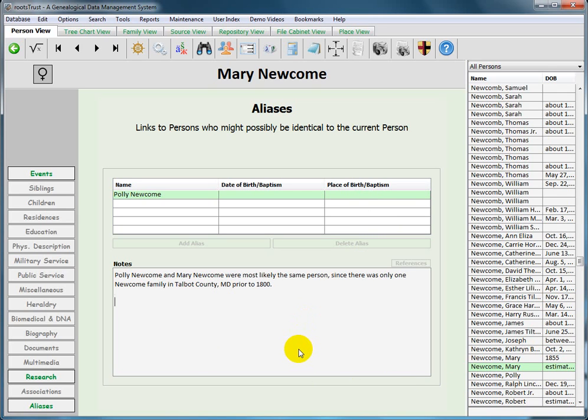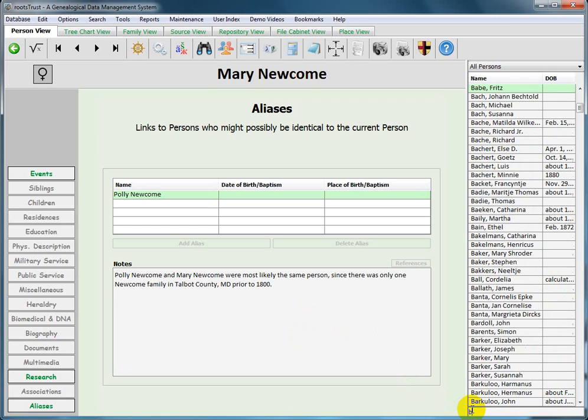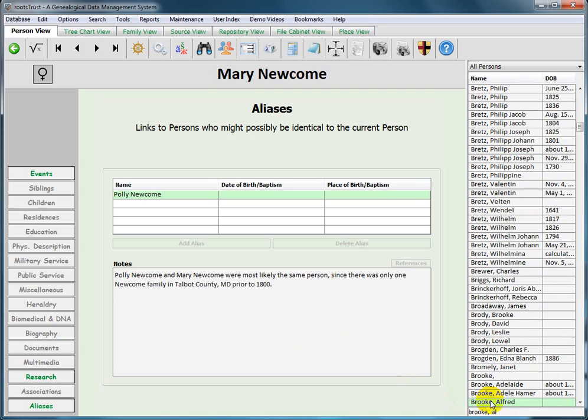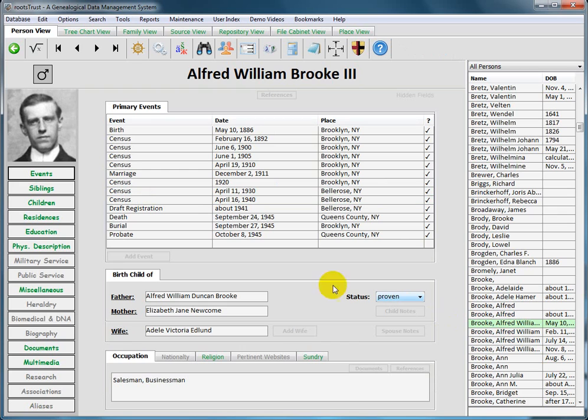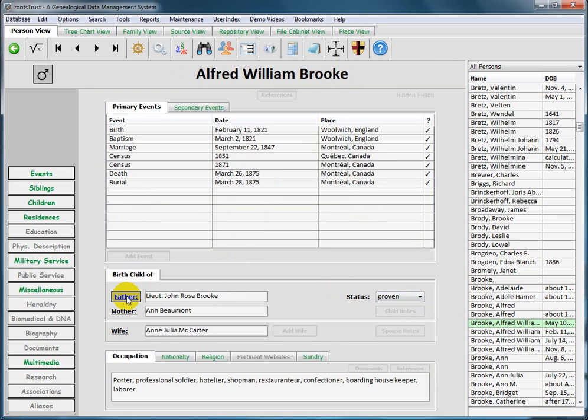Okay, let's move on to the next one, which is a primary to secondary participant relationship. Alfred William Brooke, go to him. Wrong one, that's his grandfather. Okay, Alfred William Brooke and his wife, Anne Julia, were witnesses to the marriage of Alfred's sister, Charlotte Susan. I did not undo this relationship since I will be creating a similar one in just a second.